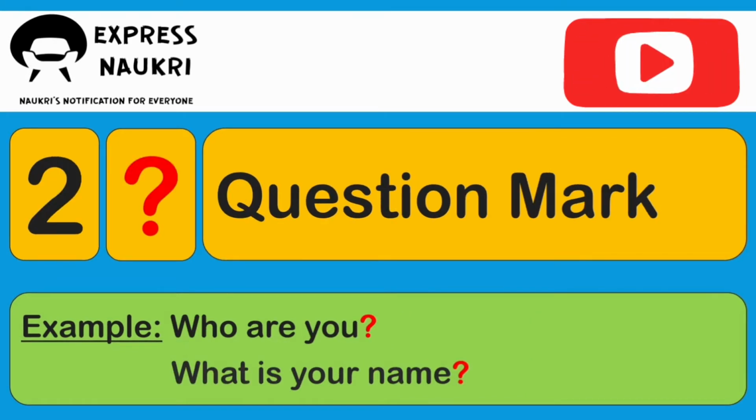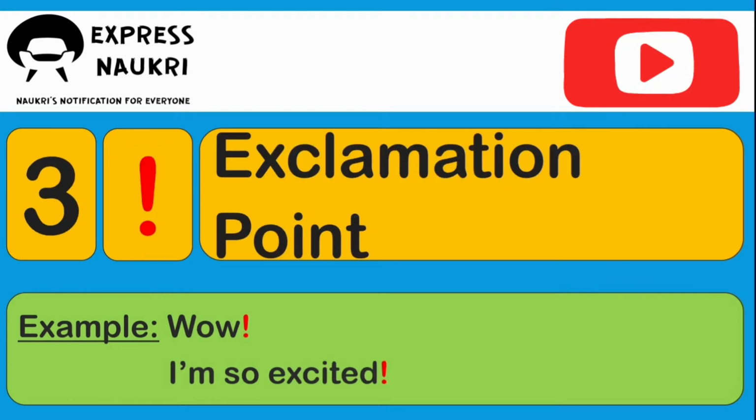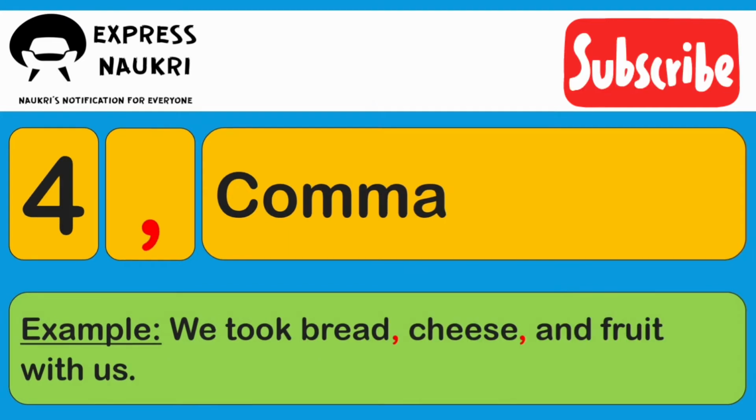Second is question mark. A question mark also ends a sentence, however, it ends a sentence that is a direct question. Third one is exclamation point. Used at the end of a sentence when that sentence expresses an intense emotion. Fourth is comma. The comma is used to show a separation of ideas or elements within the structure of a sentence. Additionally, it is used in numbers, dates, and letter writing after the salutation and closing.